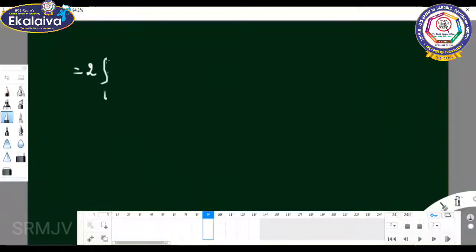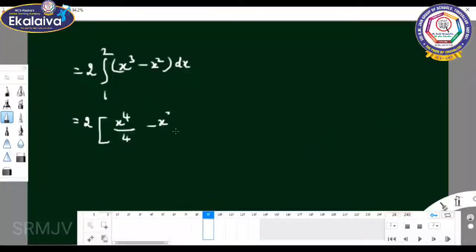2 into the integral from 1 to 2 of x cube minus x square dx. So 2 into [x power 4 by 4 minus x cube by 3], with the limit 1 to 2.